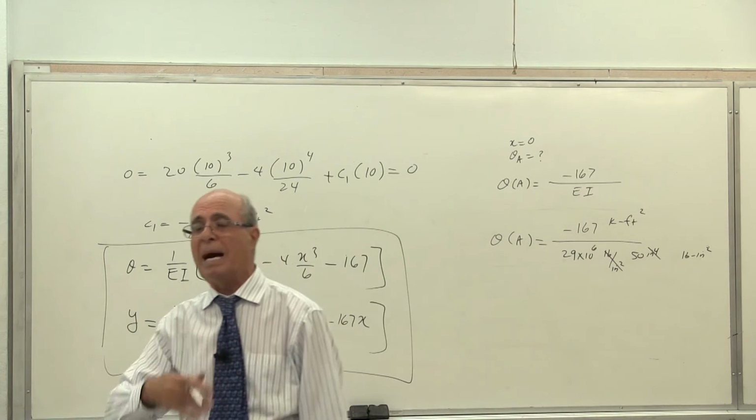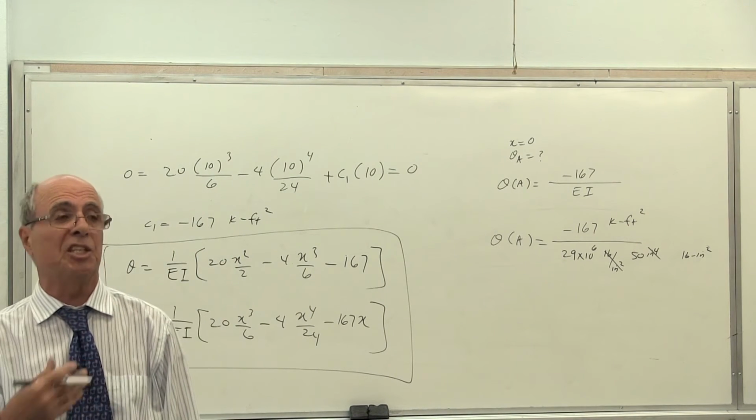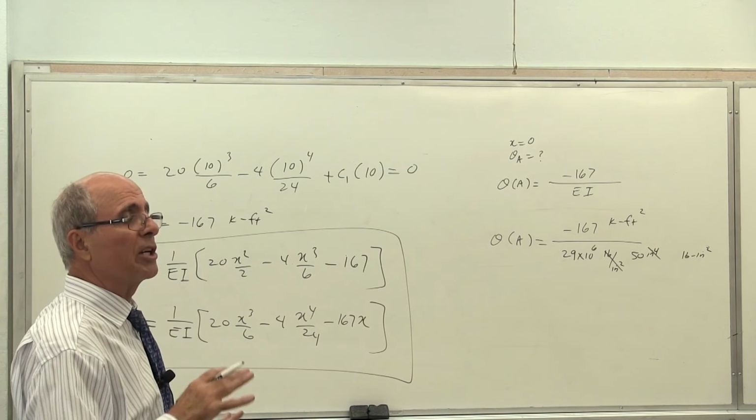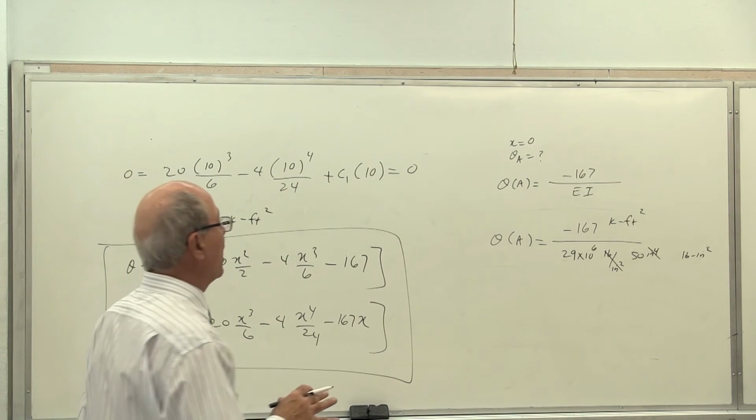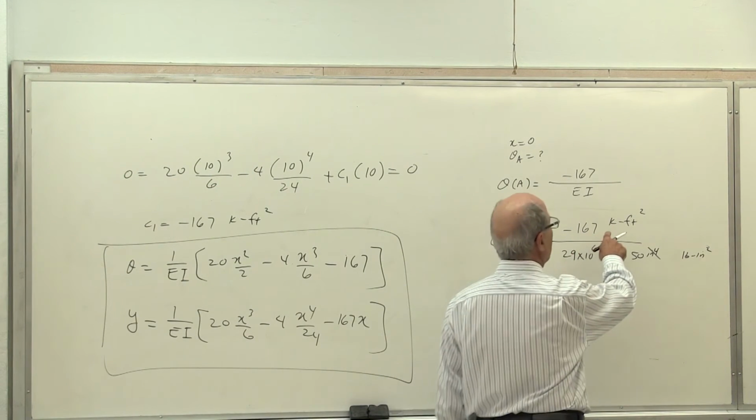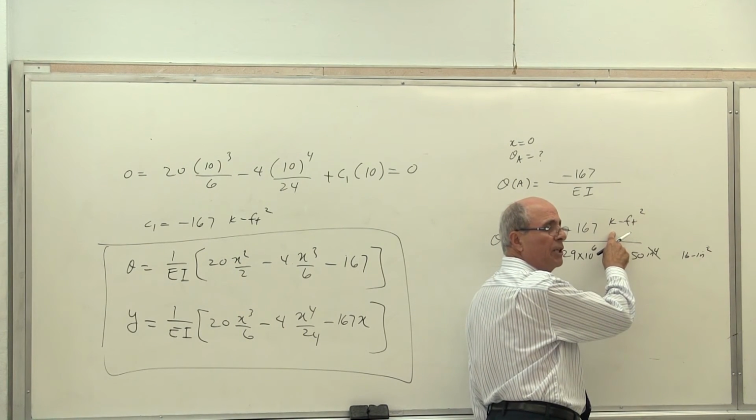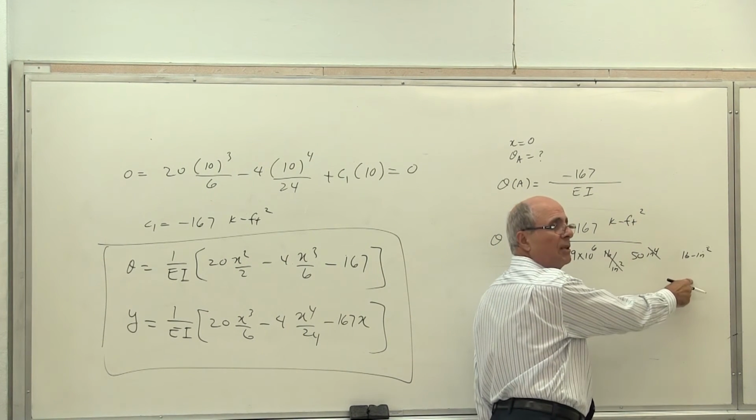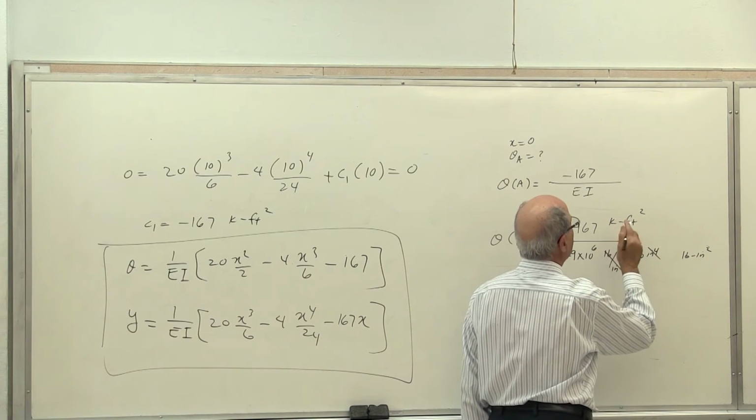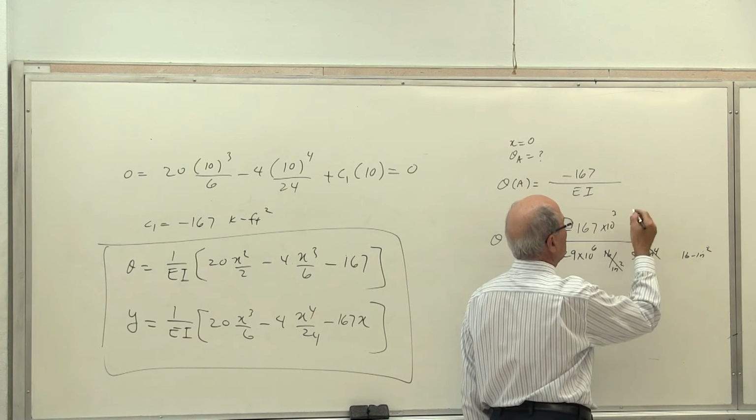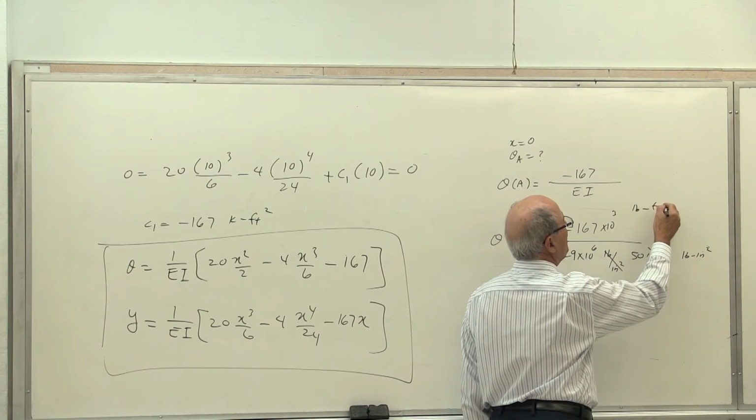But one is in pound and inch. The other one is in kips and foot. So all you have to do now, make the conversion. If I want this to be pound, what should I do? I multiply that by 10 to the power of 3, because 1 kip is 1,000 pounds. So therefore, 10 to the power of 3. So that becomes pound foot to the power of 2.